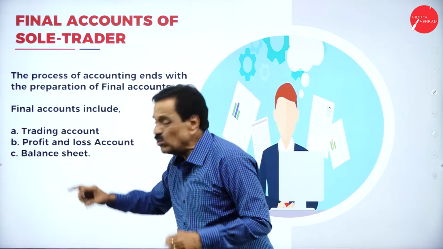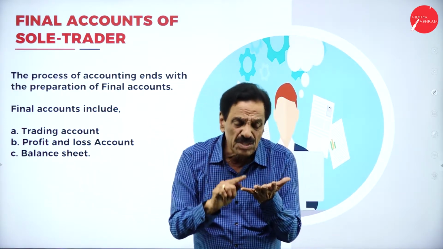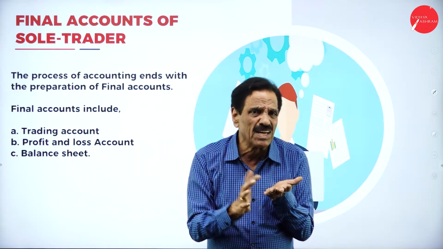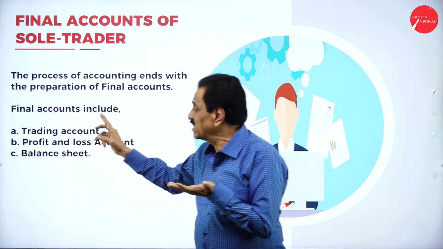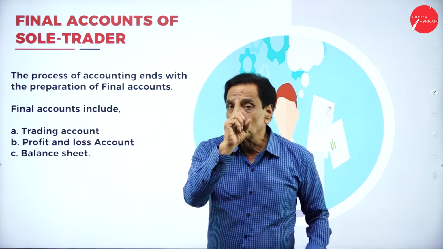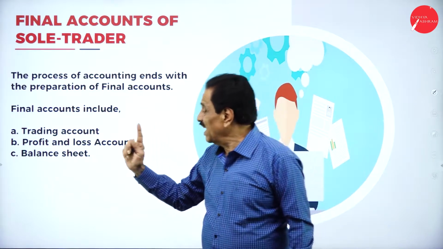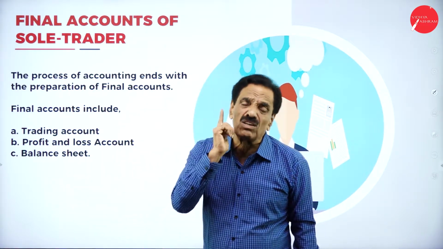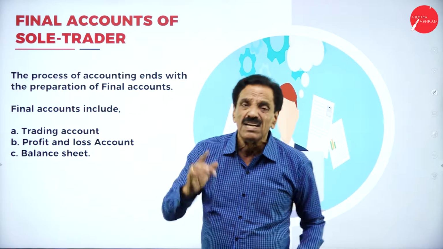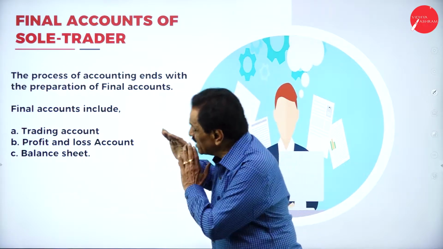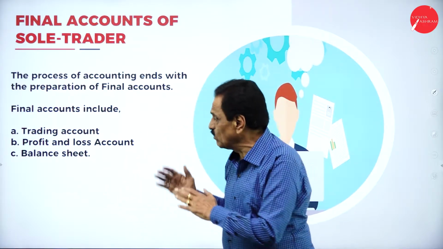Final accounts include three divisions: one is trading account, one is profit and loss account, one is balance sheet. First you have to prepare the trading account, then the profit and loss account, then the balance sheet. Now, I'm going to explain what is trading account, what is profit and loss account, what is a balance sheet.